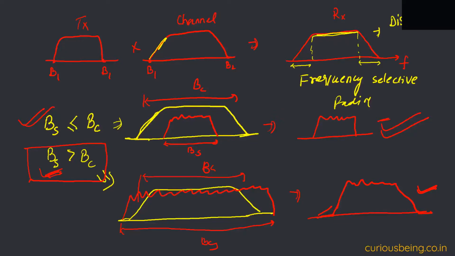Based on that delay spread, we calculate one parameter known as coherence bandwidth. I will not go into those parameters in much detail, but the delay spread is calculated from the number of multipaths and their delays, and from that delay spread we get the coherence bandwidth, or loosely, that coherence bandwidth is your channel bandwidth. Basically, the coherence bandwidth is the channel bandwidth for which the shape is flat.